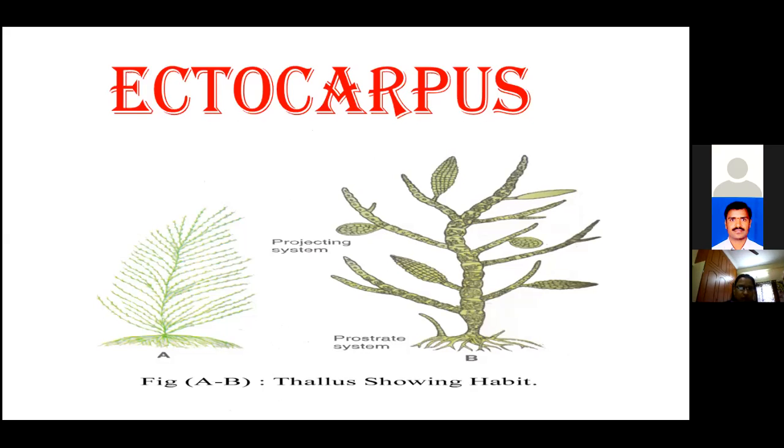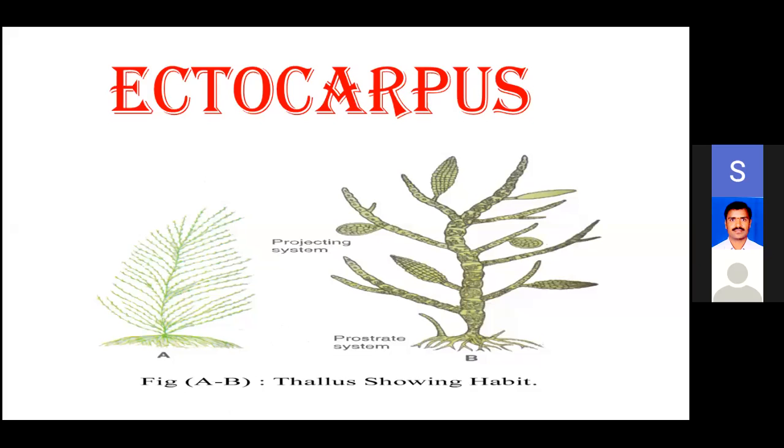The prostrate system growth is apical, but the projecting system shows great diversity, where the apical growth is in the upright. In most species the growth is intercalary growth. In this one there are diffuse meristematic cells. Here the meristematic cells cut off new cells above and below.